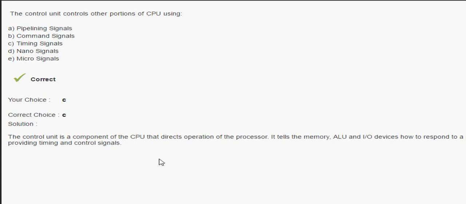Pipelining signals are something different, command signals are something different, nano signals and micro signals are not terms. The timing signal tells the memory, arithmetic logical unit, and IO devices how to respond to a program instruction. It directs the operation of the other units by providing timing and control signals, okay.